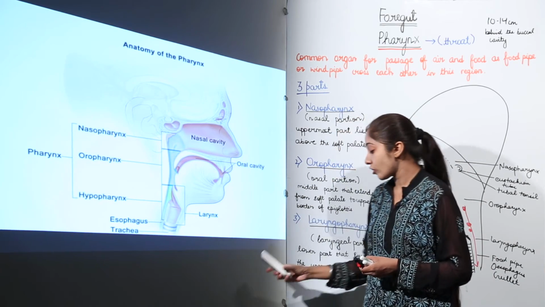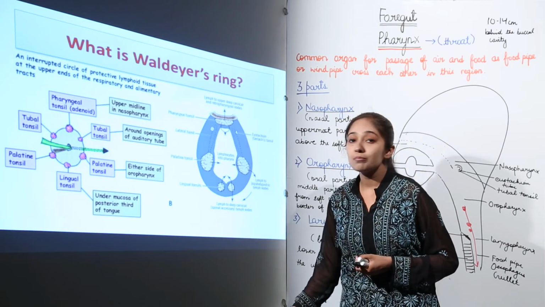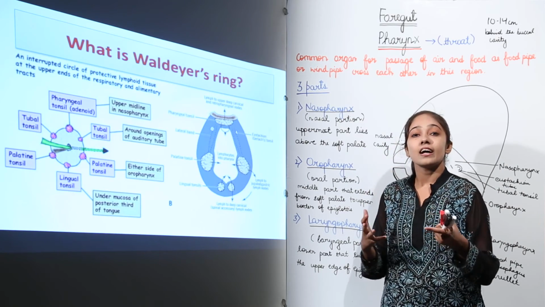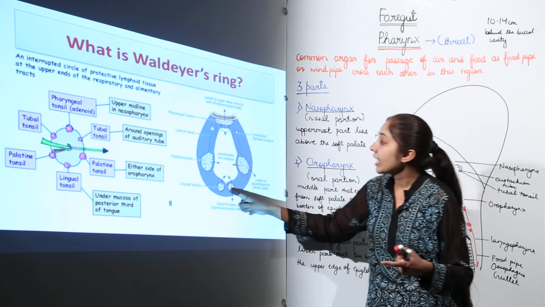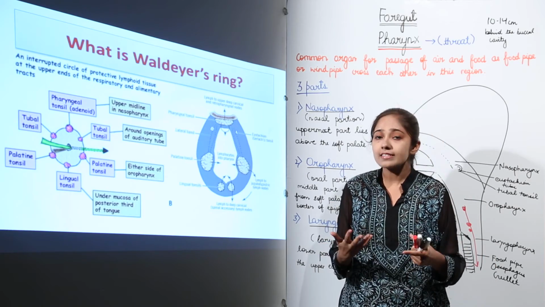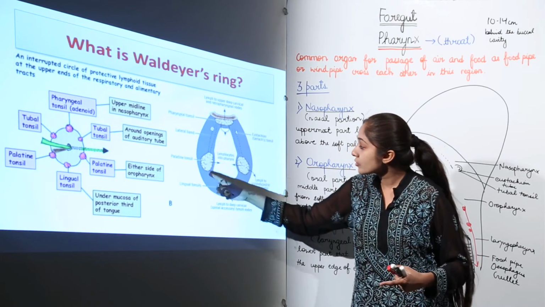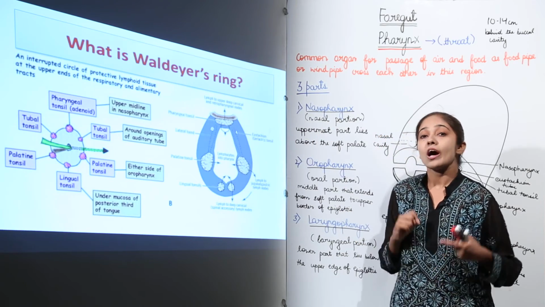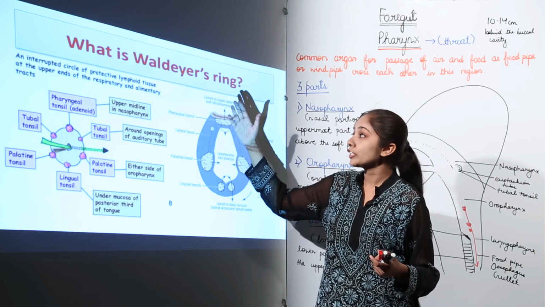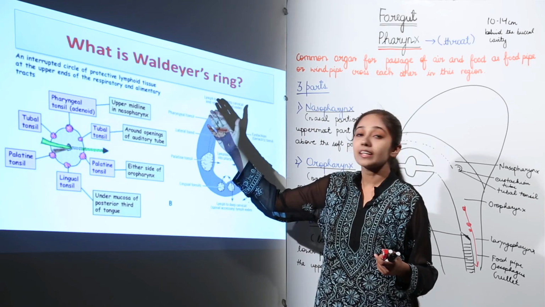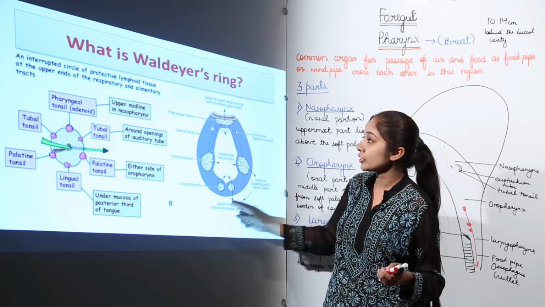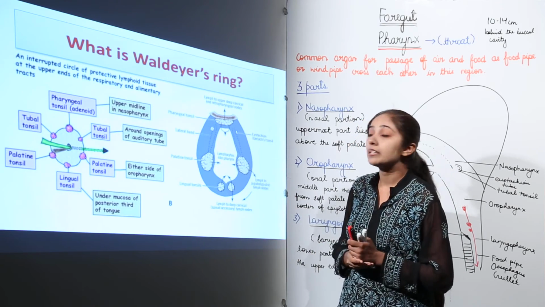Next we are going to move to the tonsils. Now when we talk about tonsils, we have lymphatic tissues that are arranged in the form of a ring that we call Waldeyer's ring. The arrangement of these tonsils, or you can say the lymphatic tissues, in the form of this ring is known as Waldeyer's ring. So how will you define what is Waldeyer's ring? An interrupted circle of protective lymphoid tissue at the upper ends of the respiratory and alimentary tracts.